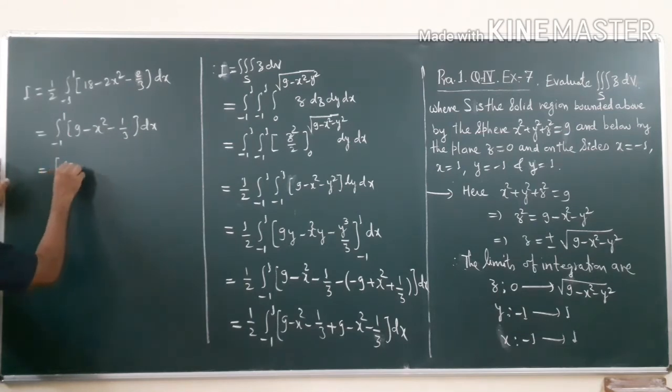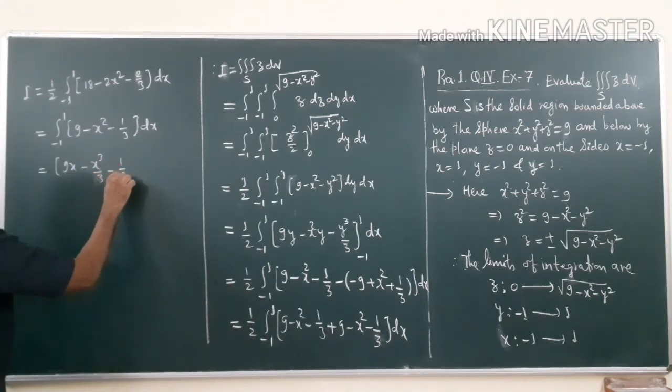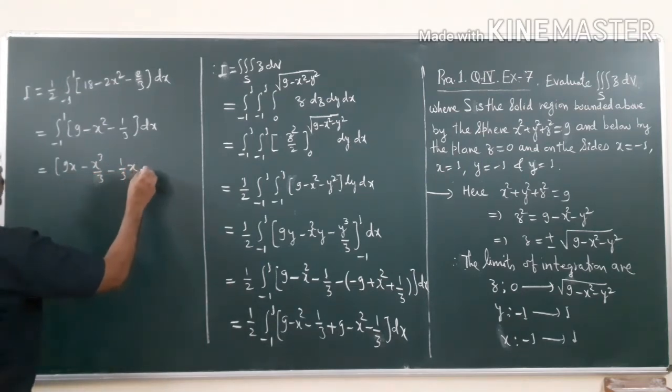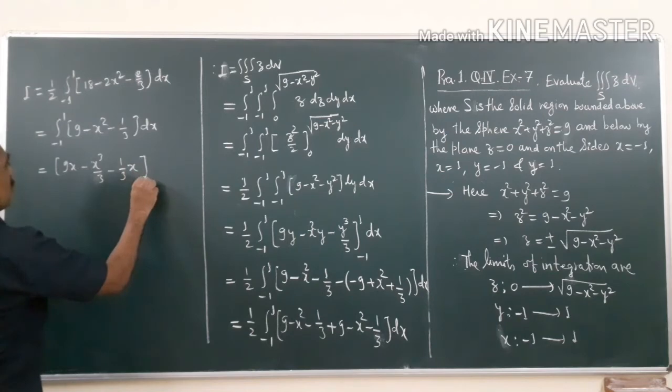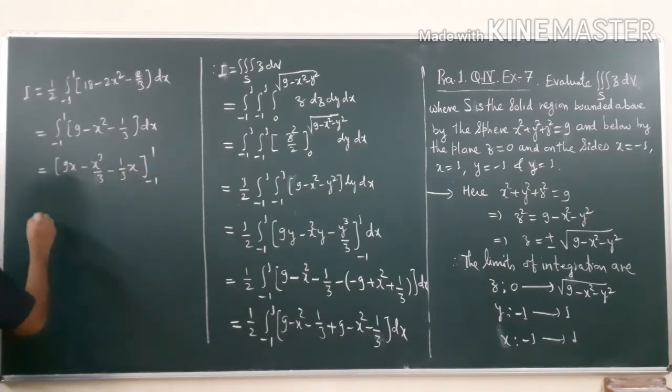So 9x minus x cube by 3 minus 1 by 3 x, or you would have taken 9 minus 1 by 3, over -1 to 1.